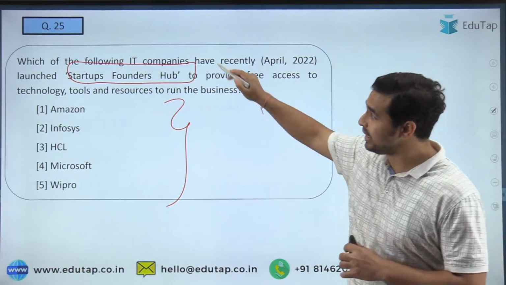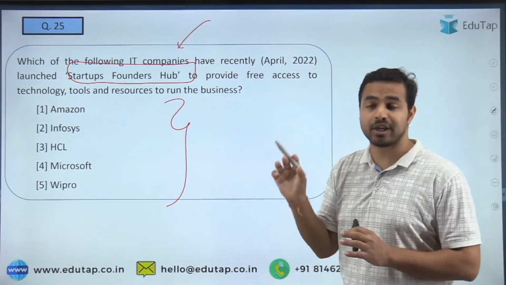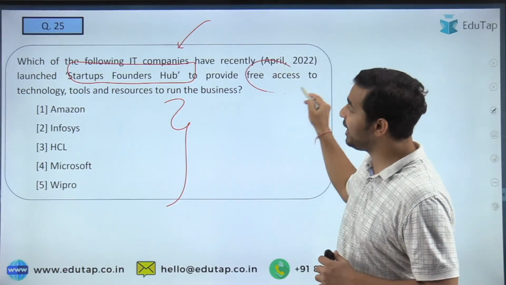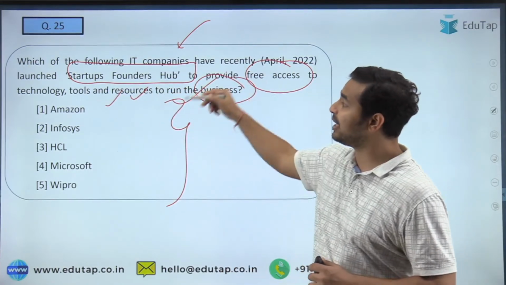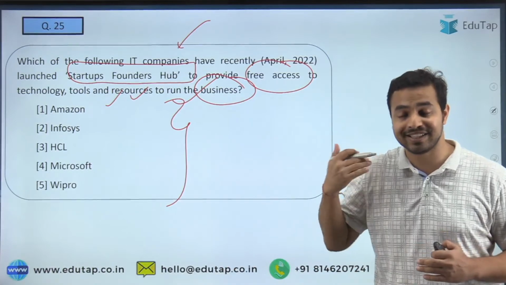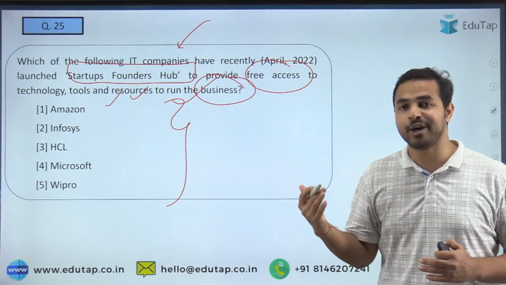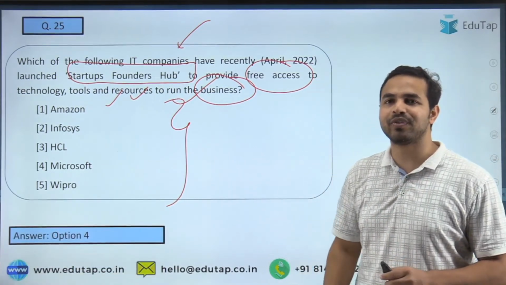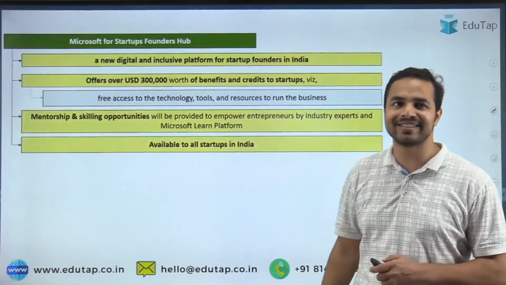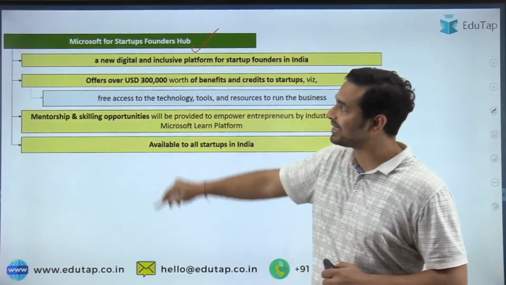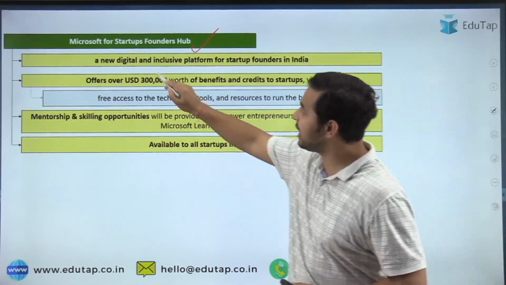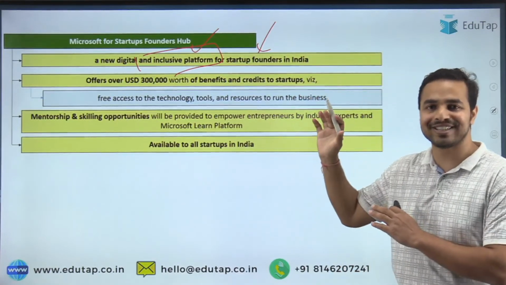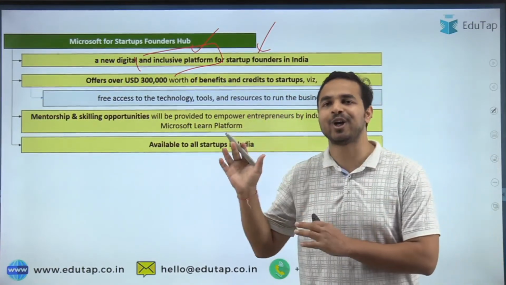Here it is really a halwa question for all of you. See guys, when IT companies launch such a project, why is it important? It is important because they are going to provide free access to technology tools and resources to run businesses. That means they are basically encouraging the startup culture, encouraging entrepreneurship. That is why it is really very important. So the right answer is Microsoft, and all the people have answered the question correctly. Well done guys. Microsoft for Startups Founders Hub is a new digital and inclusive platform for the startup founders in India. Whichever startup founders are in India, Microsoft has launched this for them. That is what you are required to remember from the exam point of view.